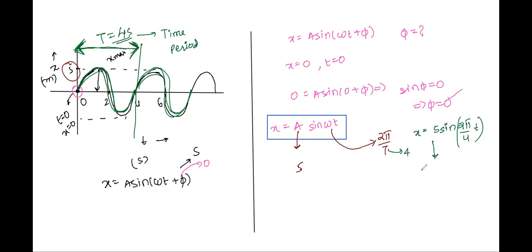So this is how we have got displacement with time. When you differentiate it, you will get velocity with time. Correct? And when you differentiate it further, you will get acceleration with time. Now, when the relationship between x and t is a sine graph, the relationship between v and t is a cos graph. Very good, Atul. So we have this as the equation. We'll have v equal to 5 pi by 2 into cos (pi by 2 t).